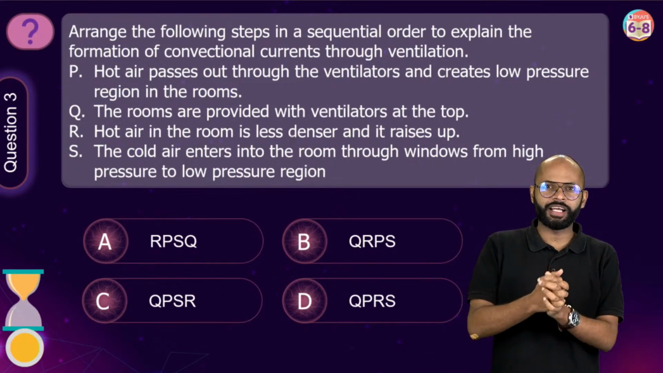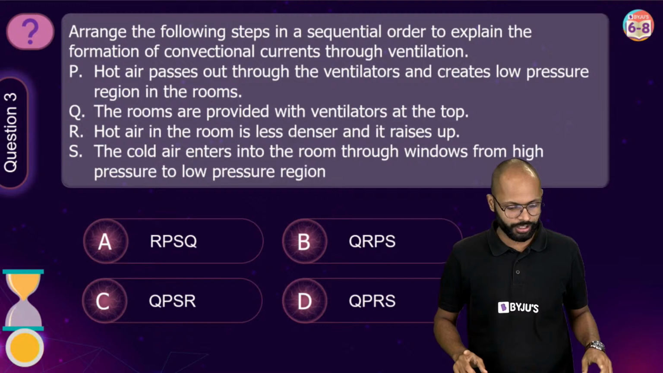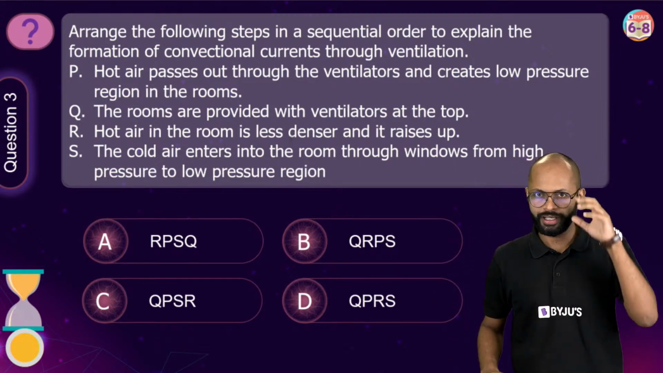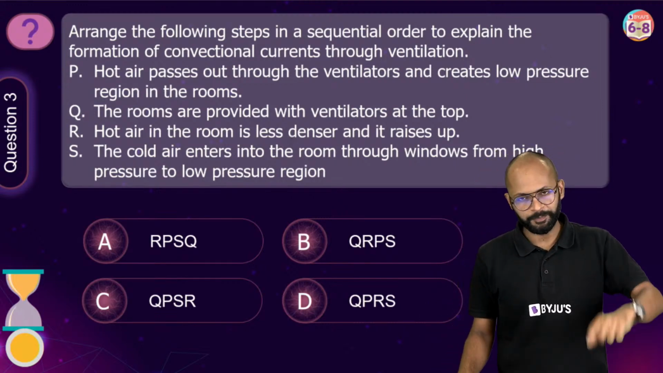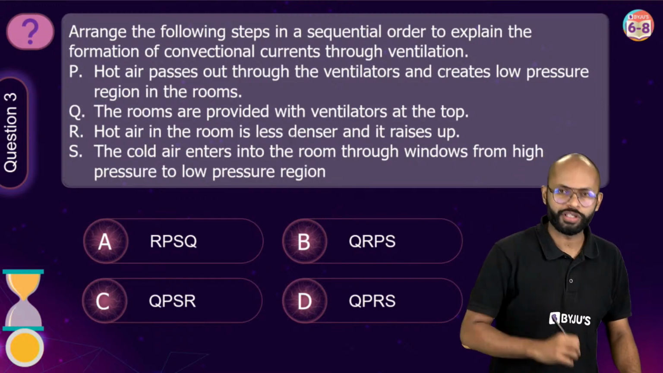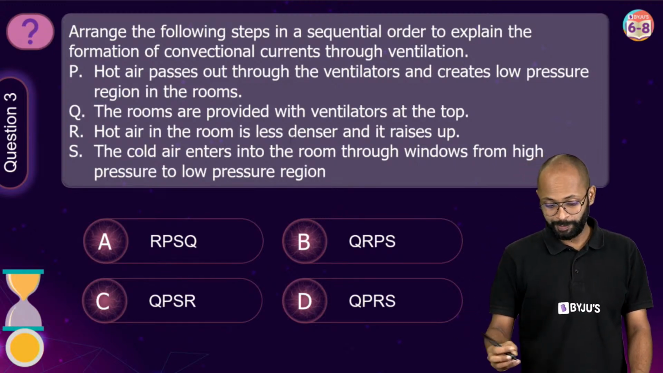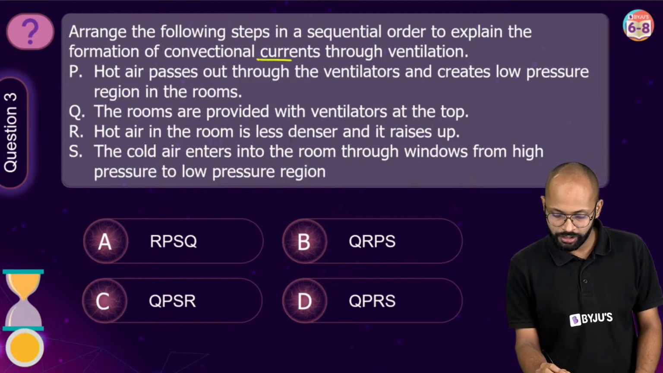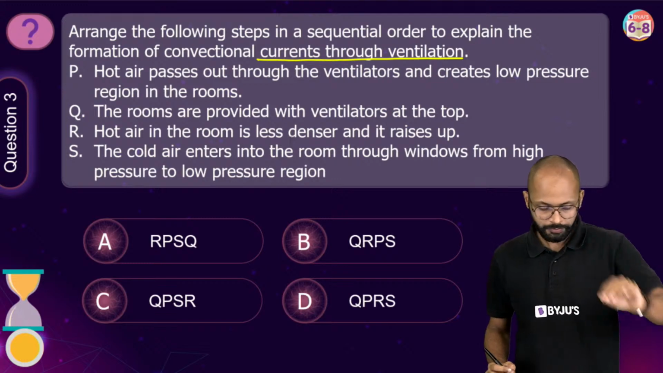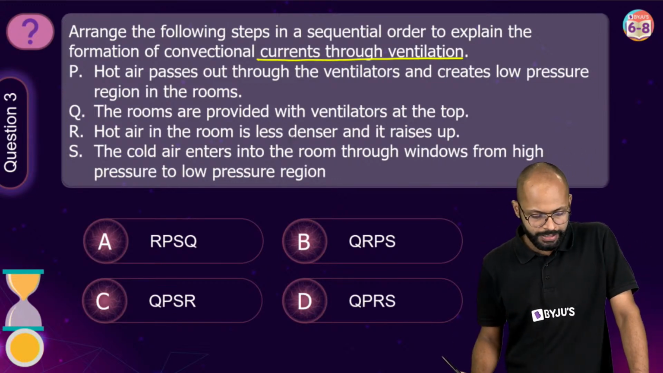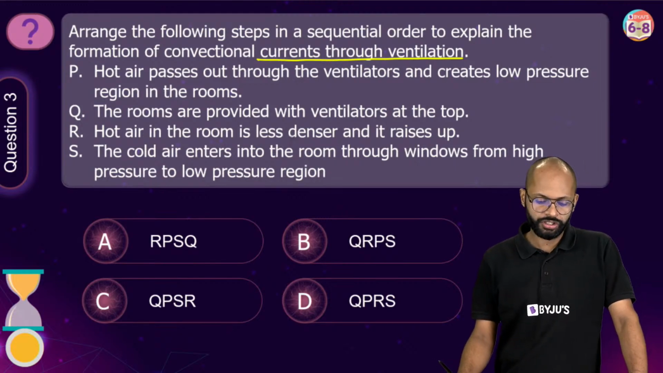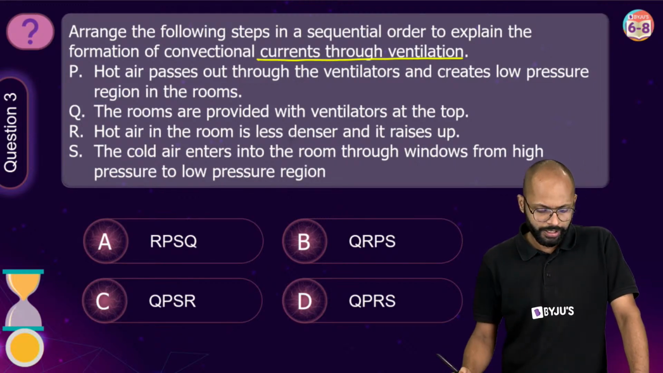All right, everybody, come on. Question number 3 on your screen now, and you solve this question, then I'll let you know इस question की history क्या है. It's a good question. Arrange the following steps in a sequential order in order to explain the formation of convectional currents through ventilation. 4 statements. Read carefully. P. The first statement is, hot air passes out through the ventilators and creates low pressure region in the rooms. Alright. Q. Second statement.